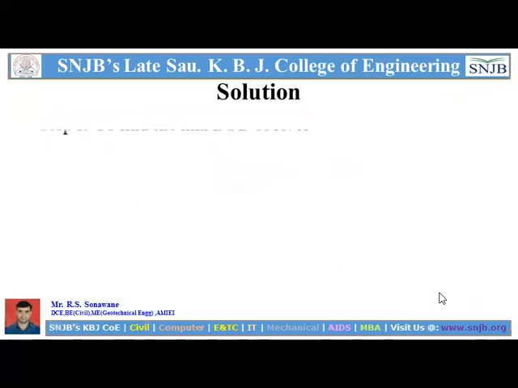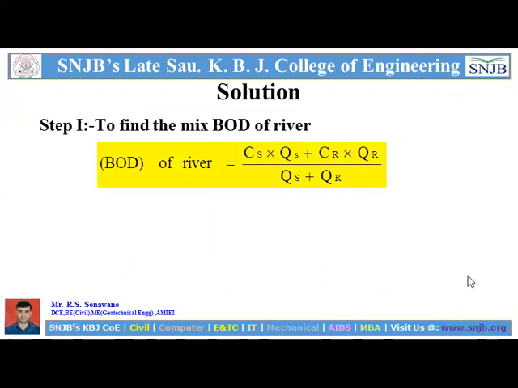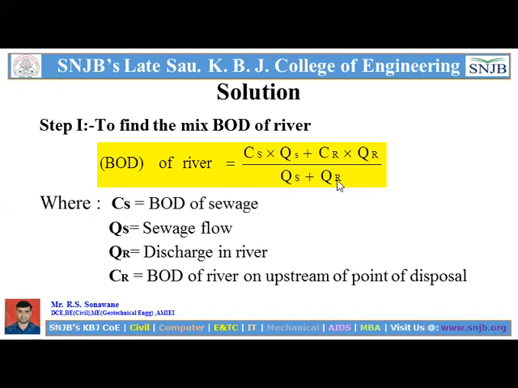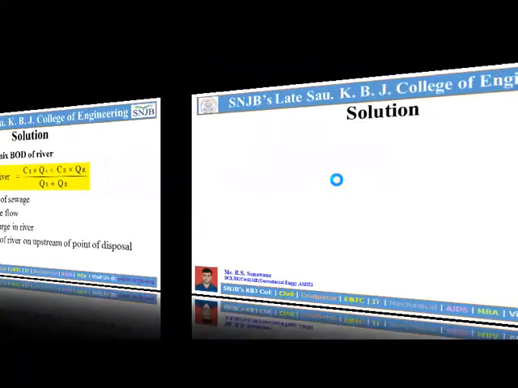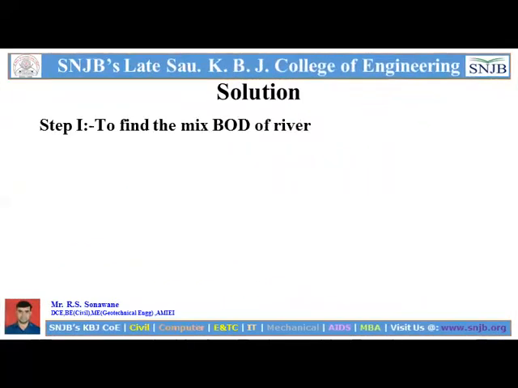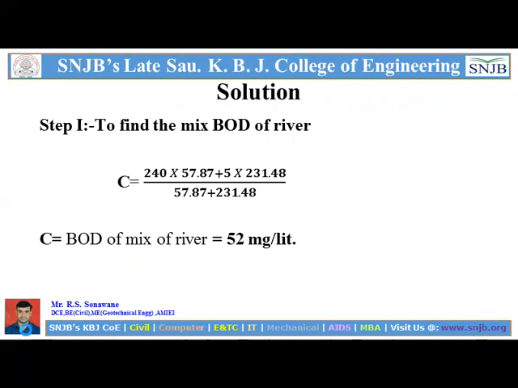So we know the formula of BOD of a river, that is equal to CS into QS plus CR into QR, divided by QS plus QR. Where CS and the rest, I already explained in the previous formula explanation each and every time, so we don't need to explain it again. So the first step in the solution is to find the mixed BOD of the river, putting in all the values that we have converted into liter per second in the given formula with respect to each term. So we get the answer: BOD of mixed river is 52 mg per liter.